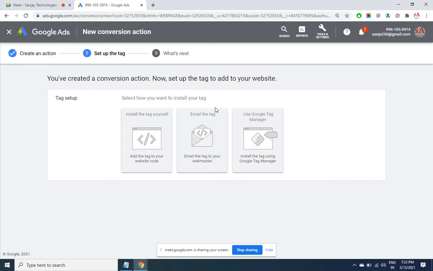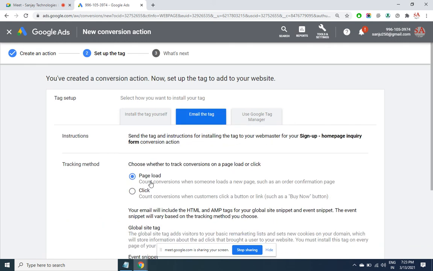You'll have to put that Google tracking code inside that function. So this is a little technical, that's why Google has provided an option here to email. That means whoever has developed your website, if you give his email ID, Google will send him an email with a series of steps, step 1, step 2, step 3, what has to be done. So I click here.